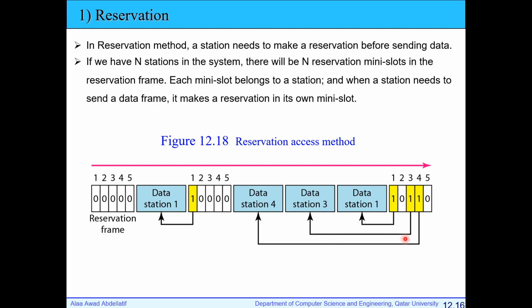send, and so on. So if you have n stations sharing the same link, we will formulate a reservation frame from n mini slots, and each station will be allocated a specific time to transmit, and can't send at any other time. It will only send during the reserved time. So there is no possibility of collision, and we take permission before transmitting. This is the main idea of the reservation technique.